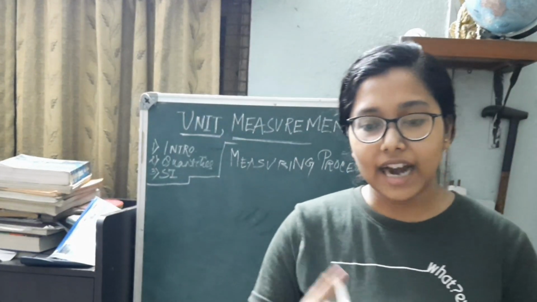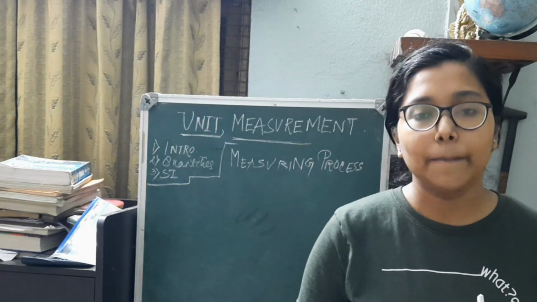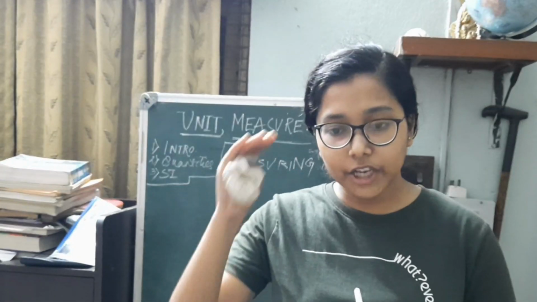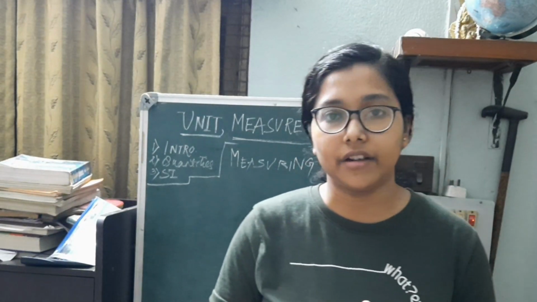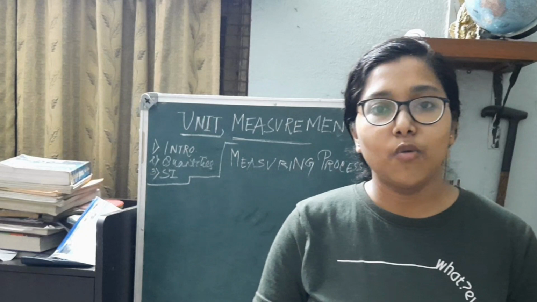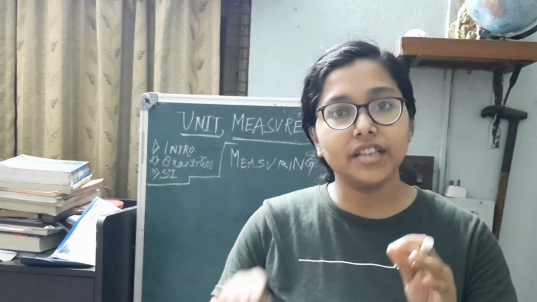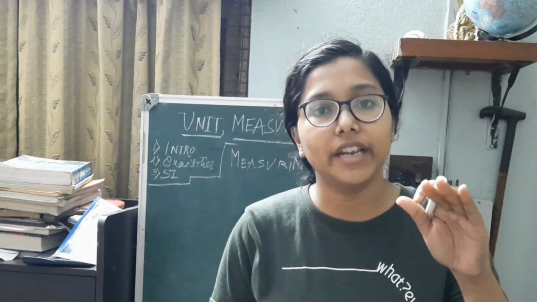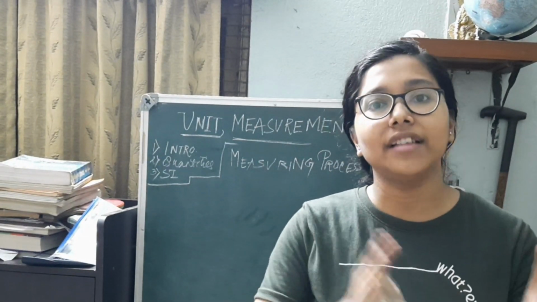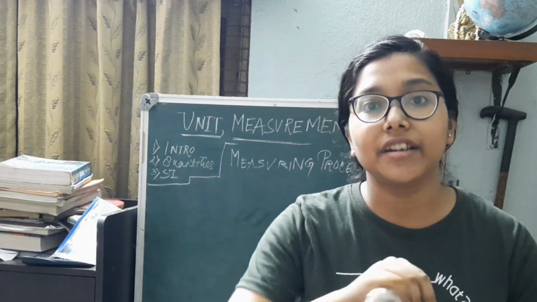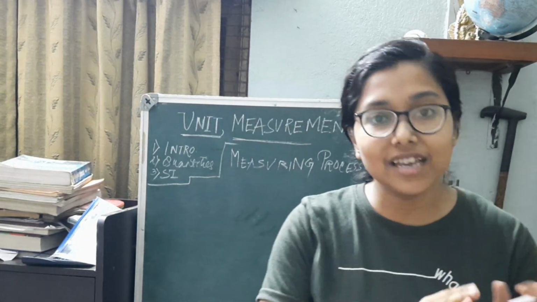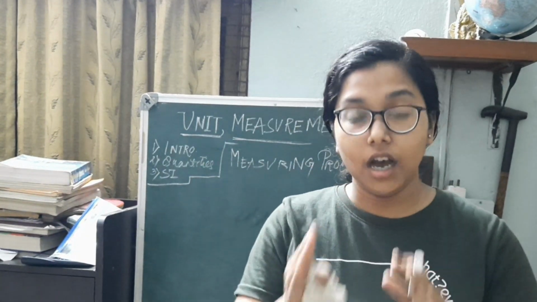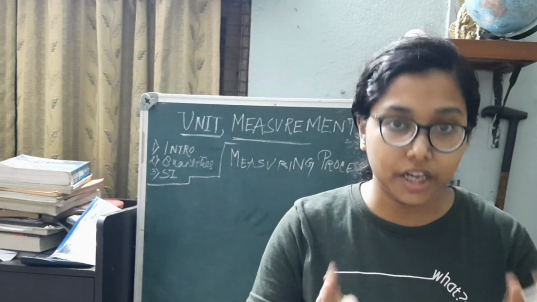So now let's see what the relation is between number and unit. If the unit is decreased, the number has to increase, and if the unit is increased, the number will decrease. For example, if I say 1 kg, that means it is 1000 gram, because from kg to gram the unit has been decreased, so the number value will increase. In the same way, if I am saying 1 centimeter, then it is 10 to the power minus 3 meter. That means again I am increasing the unit, so the number is decreasing. That means the number and the unit are inversely proportional to each other.